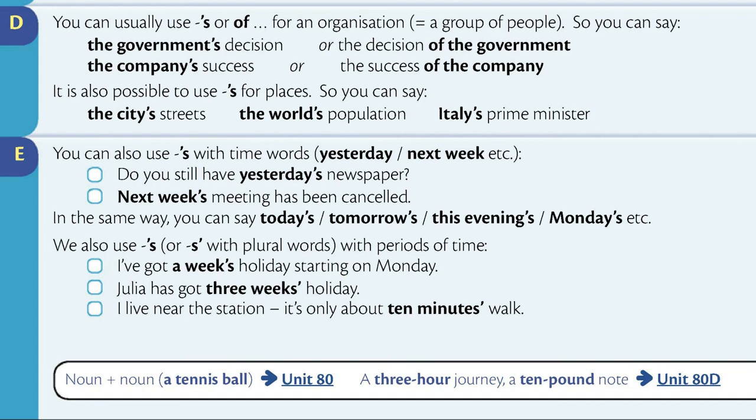We also use apostrophe S or S apostrophe with plural words with periods of time. I've got a week's holiday starting on Monday. Julia has got 3 weeks' holiday. I live near the station. It's only about 10 minutes' walk.